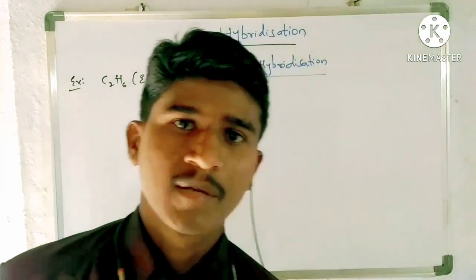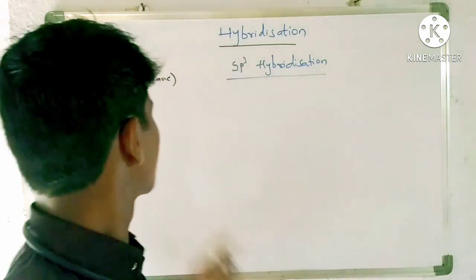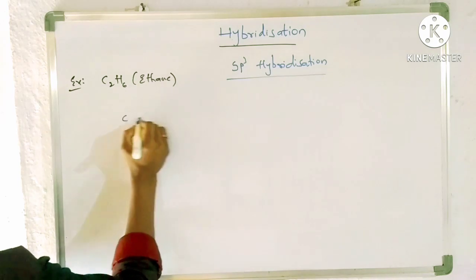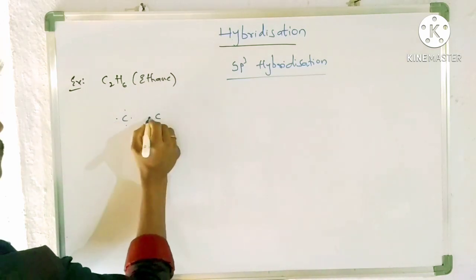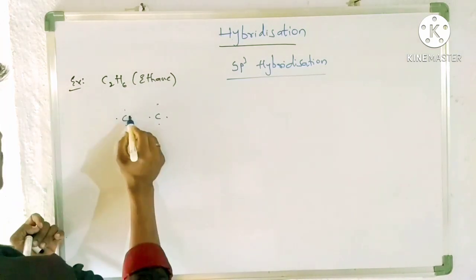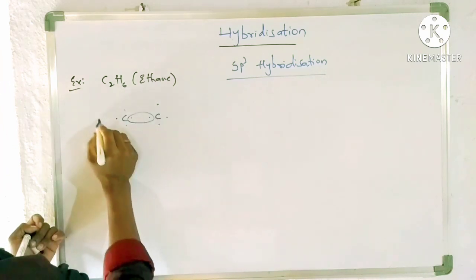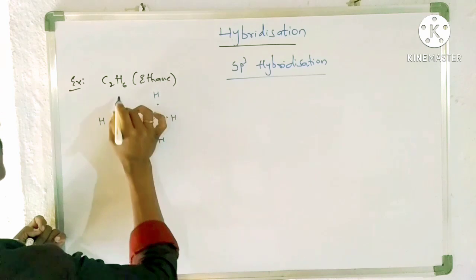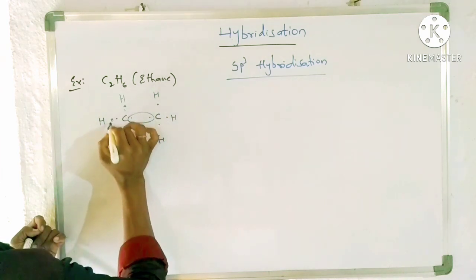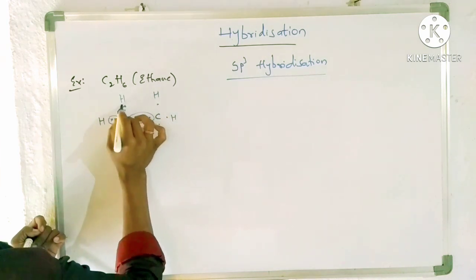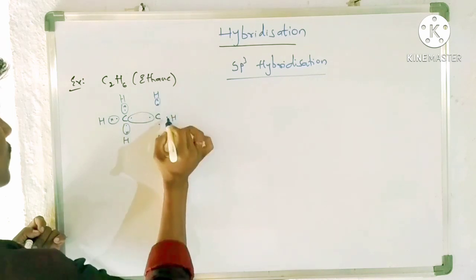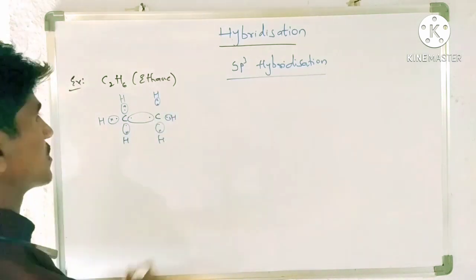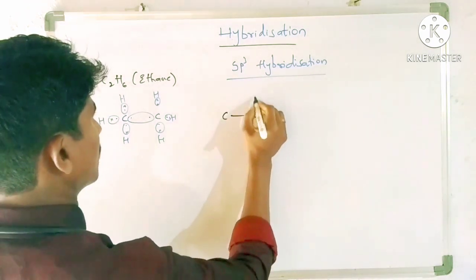Let us take one more example for sp3 hybridization, that is ethane. So first of all you have to write the Lewis structure for ethane. So 2 carbons are there, and 6 hydrogens are there: 1, 2, 3, 4, 5, 6 hydrogens. These 6 hydrogens are involved in the bond formation. So now if you represent it like this, it has happened.